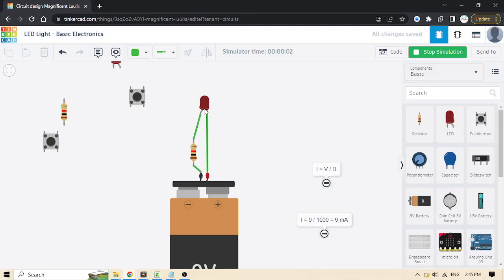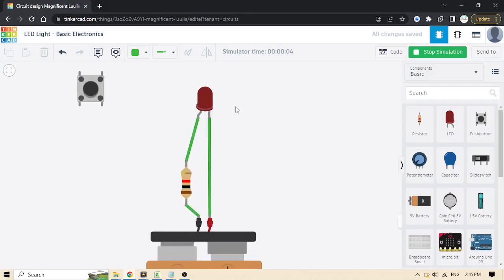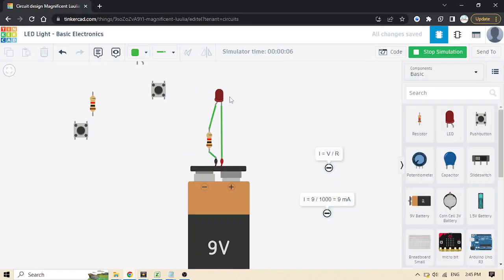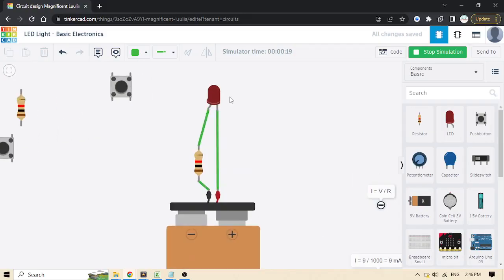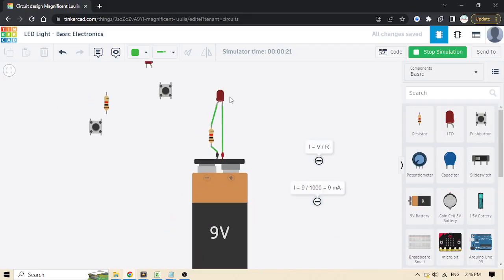We see that the LED is not illuminated. It doesn't light because there is no current passing through the LED, because it's a kind of diode, and a diode is an electronic device that lets current pass only in one direction, as we can see right here.